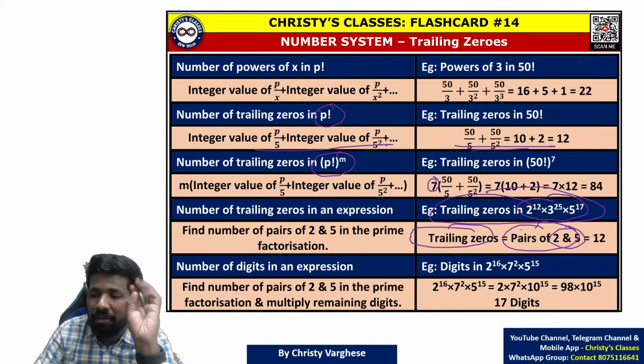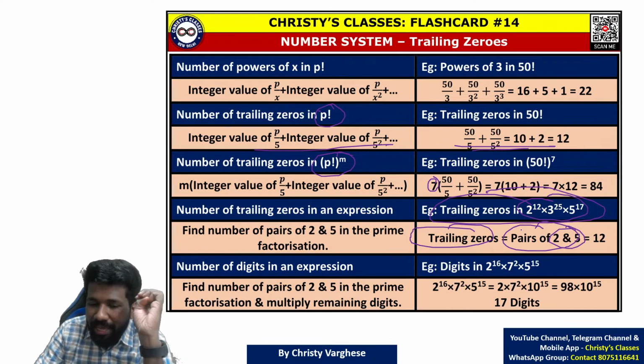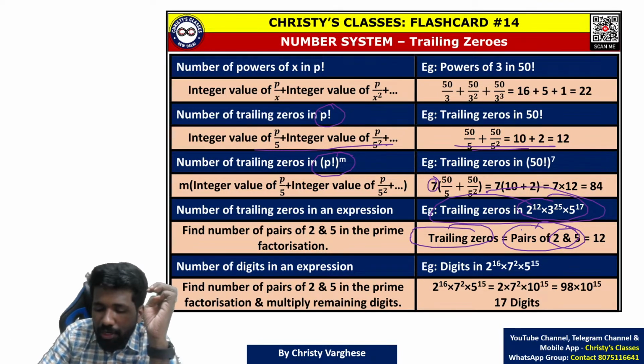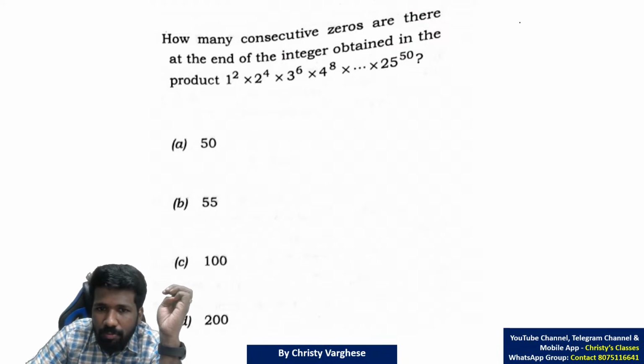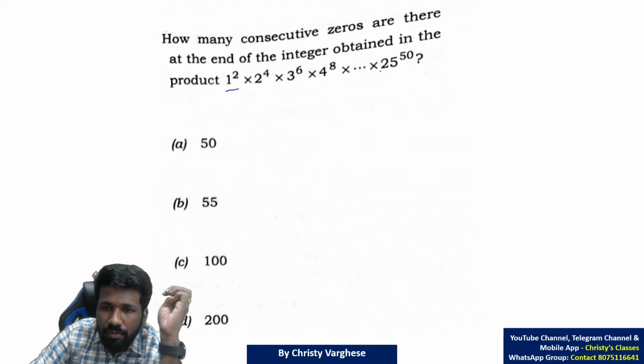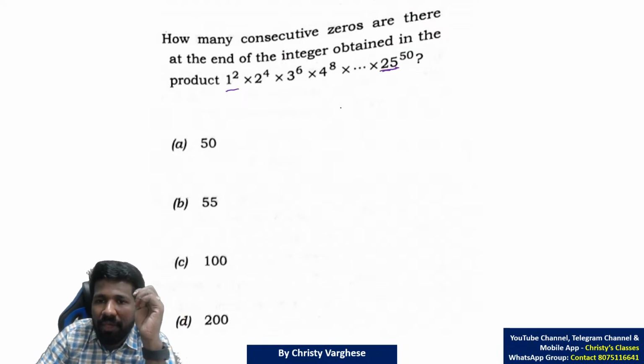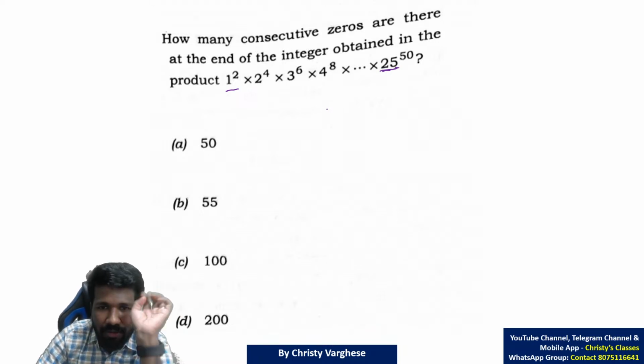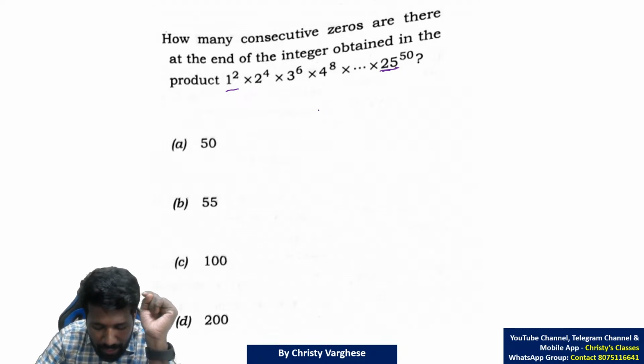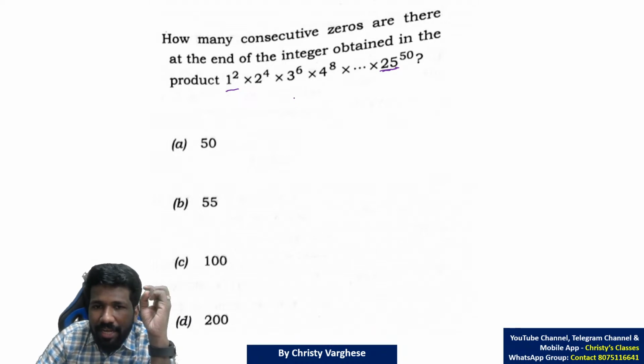Extra 2s cannot be paired with 5s. That is why only the minimum of 2 and 5, that only we need to count. As the base is 1, 2, 3, 4 up to 25, clearly 5s will be fewer. We have discussed this theory in the class, but now I am just briefly mentioning it. So finding the number of 5s, that is the idea.